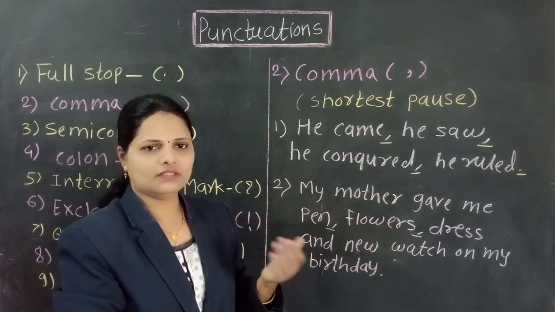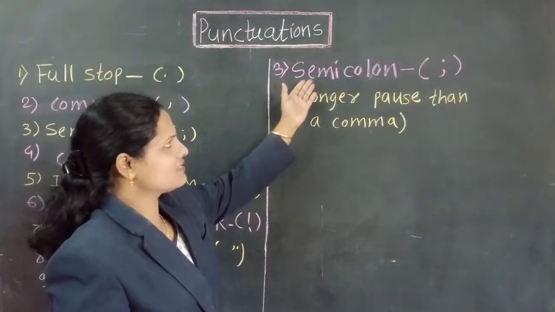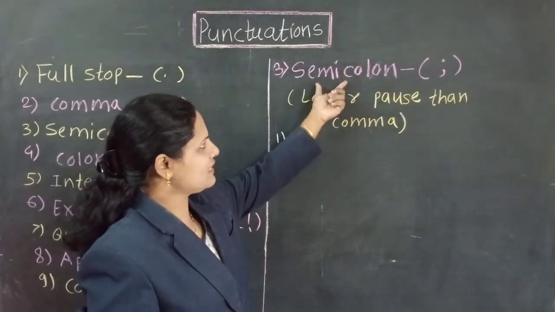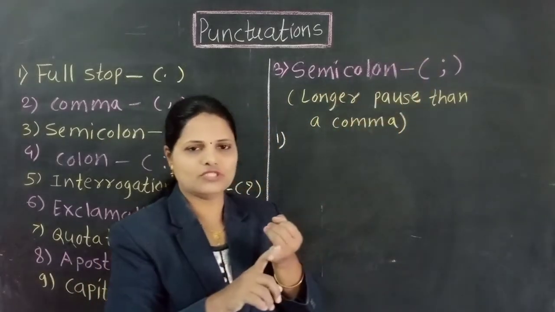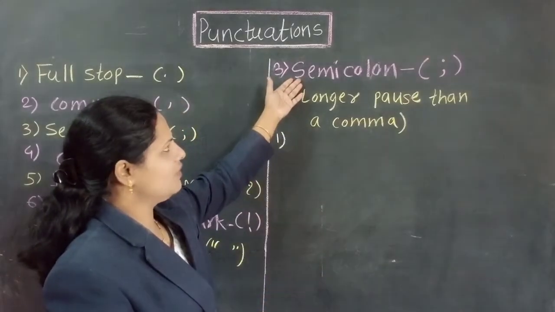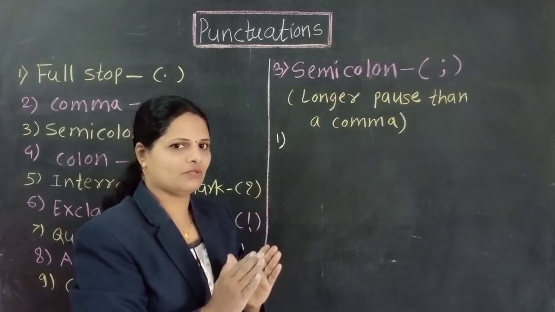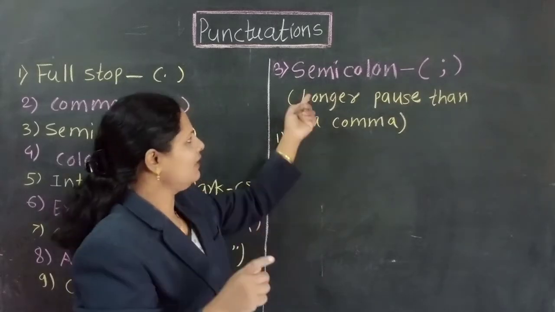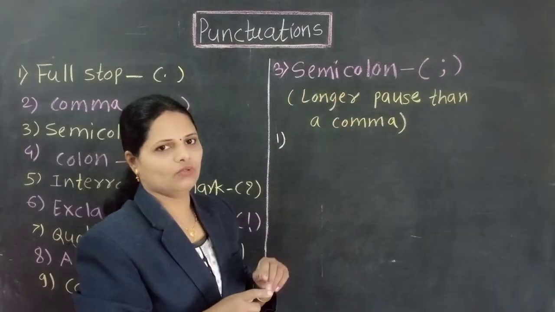Now we will see the third one. Number 3 is the semicolon. We show that semicolon by using this sign. First one is the full stop, second one is the comma, and this is the semicolon. First one is the longest pause, second one is the shortest pause, and in the middle, a longer pause than a comma. This is the semicolon.